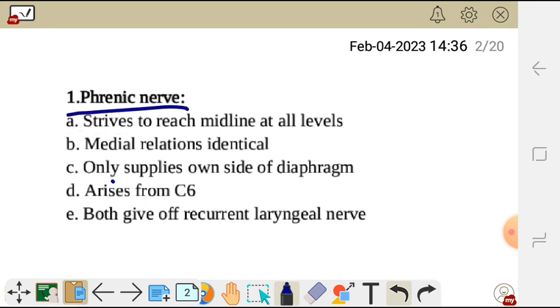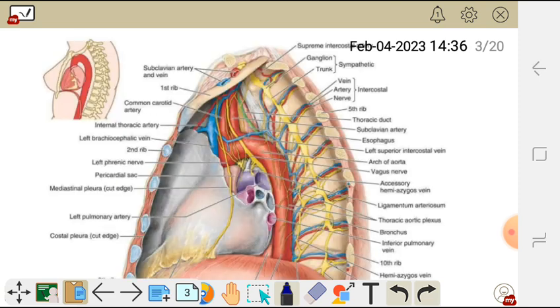So let's see the phrenic nerve and determine whether it strives when it passes from the superior part to the diaphragm. In this diagram here, this is simply the retro view of the thorax cavity. The phrenic nerve is simply this nerve which is here. This is the left phrenic nerve, and we have the right phrenic nerve.